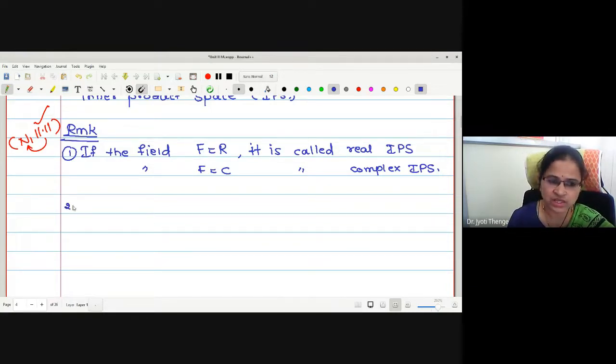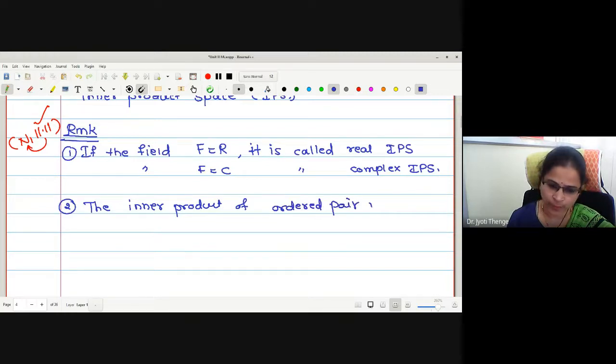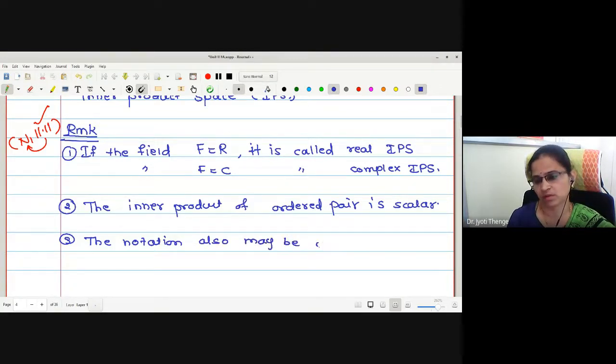Okay, and what is the resultant of your inner product? The resultant of inner product is always a scalar. Therefore, may I say the inner product gives you a scalar quantity. The inner product of an ordered pair is a scalar quantity. The codomain we have written to be F. The notation we have used here is like this, but the notation may also be used as a simple bracket.